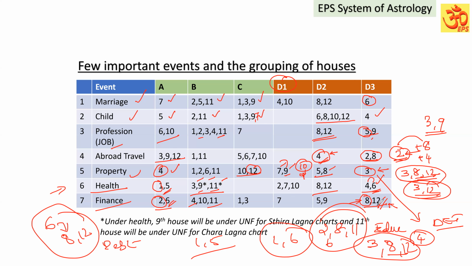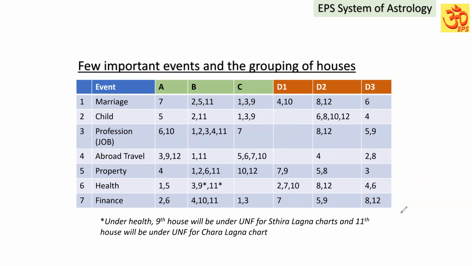So the 12th house cannot be considered completely unfavorable to finance, only if it is also connected to the favorable 2, 6, 11 houses. If 12 is connected to the 8th house or 5th house or 9th house, it is going to be unfavorable. So it means, though unfavorable houses are grouped under D3, detrimental, D2 or D1, based on the grouping within them, or the grouping with the favorable houses, the intensity of the unfavorable can change. You have to keep that in mind. I hope you would have understood.